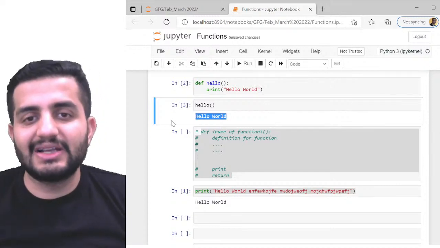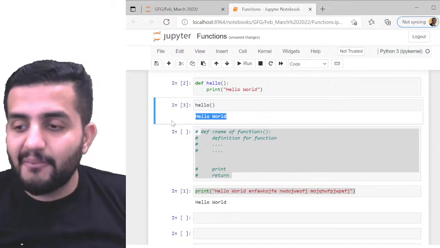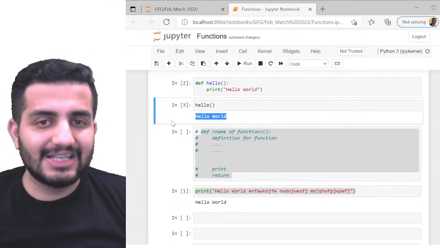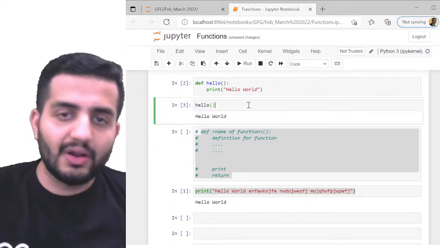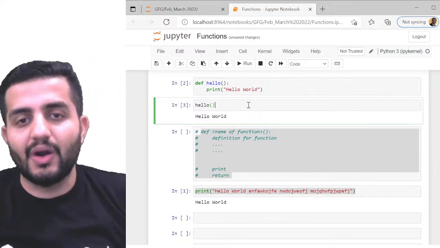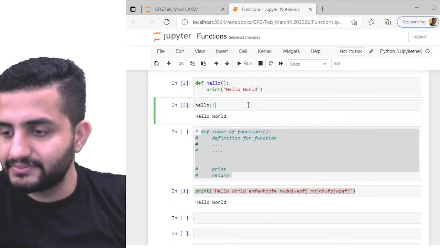A function is basically nothing but doing a job. If you're doing the same job multiple times at multiple places in the same code base, you can just create a function and use that to do the same job every time. You can call it whenever it is needed. Okay, clear?